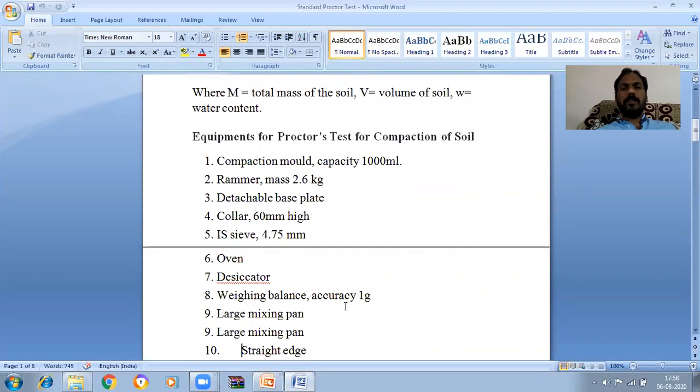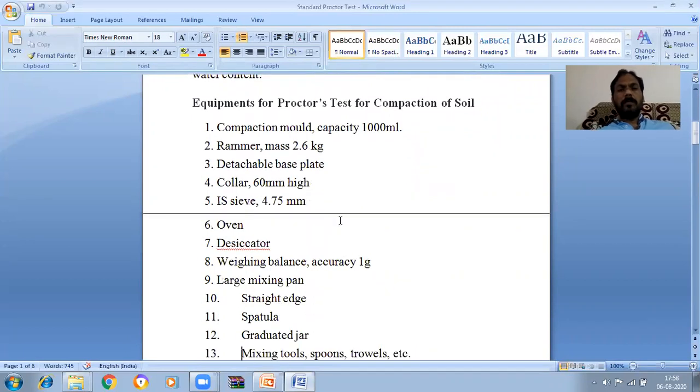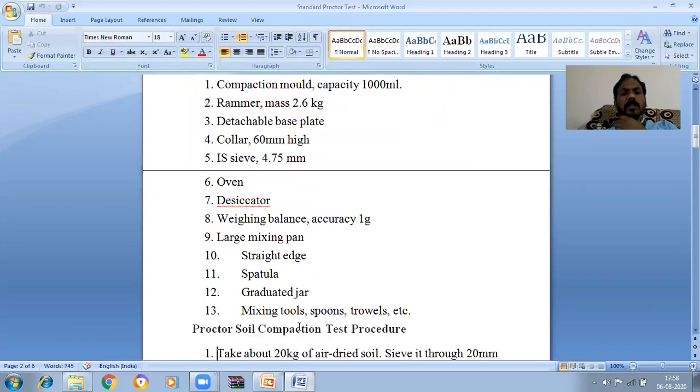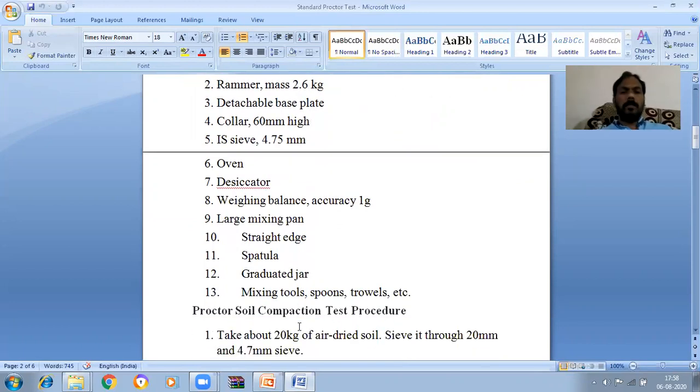The equipment for Proctor's test for compaction of soil: compaction mold of capacity 1000 ml and rammer of mass 2.6 kg. This is the Indian standard compaction test, also known as the standard Proctor's test. Other equipment: detachable base plate, collar of 60 mm height, 4.75 mm IS sieve, oven, desiccator, weighing balance with accuracy of 1 gram, large mixing pan, straight edge, spatula, graduated jar, mixing tool, spoons, trowels, etc. These are the equipment required in the compaction test.